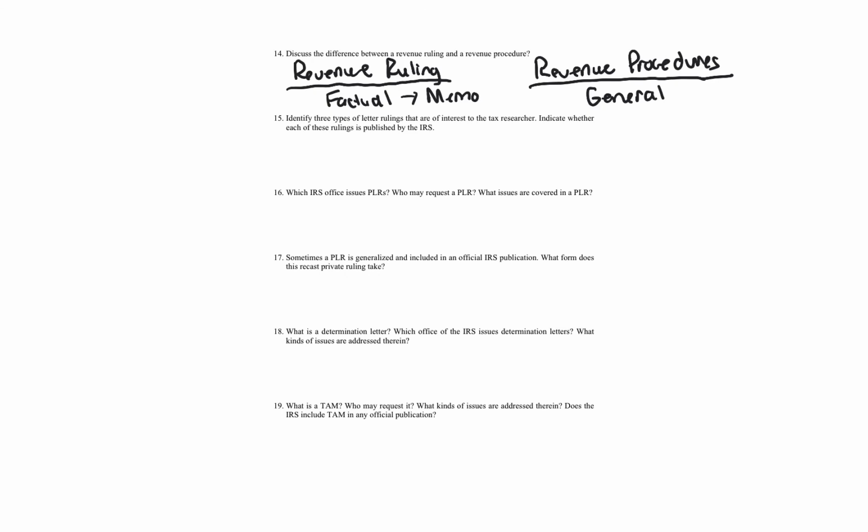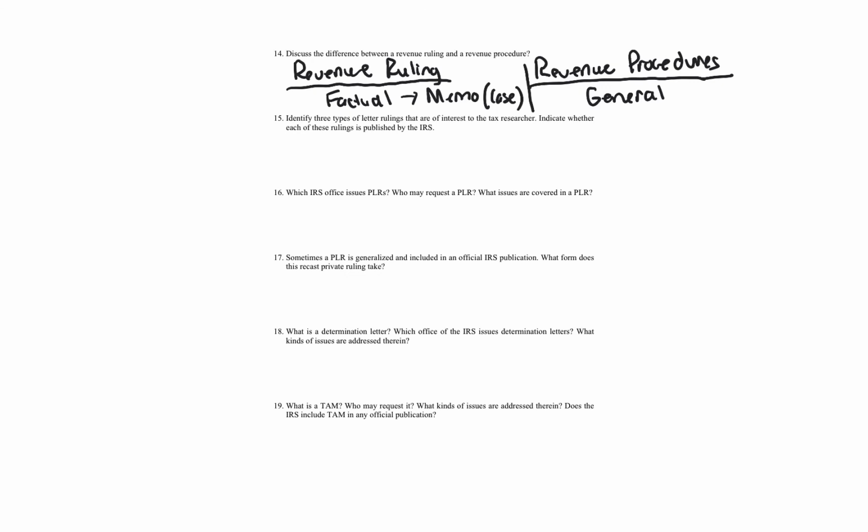You can make arguments for both sides. I think it just comes down to what you're trying to do, what you're trying to figure out, whether one is more binding than the other, one's stronger than the other. I would say they're both a 5 on a scale of 1 to 10, as I showed in the introduction video. So that's really what they are. Revenue ruling is more factual, like a case, a memo or a case, where you've got the facts, conclusion, all that stuff, the opinion. Revenue procedure, though, is more general in application.